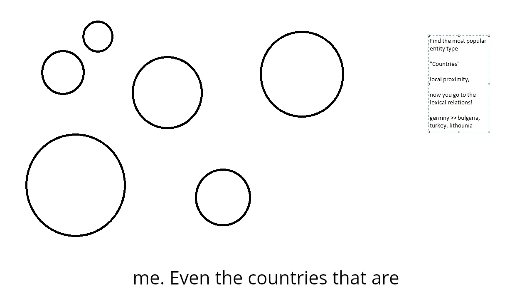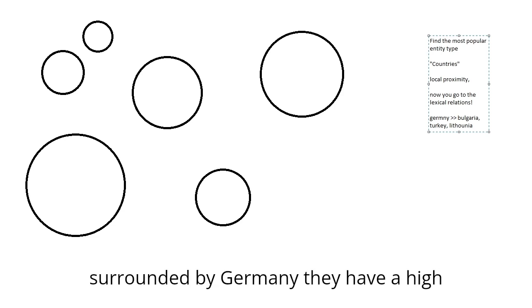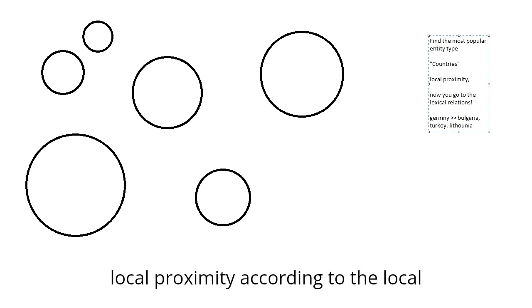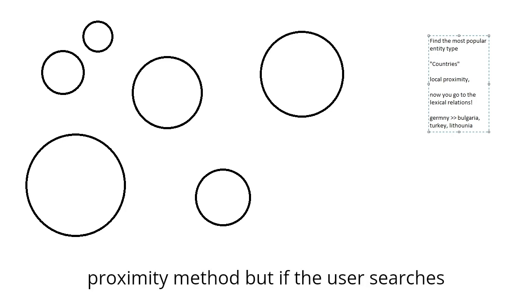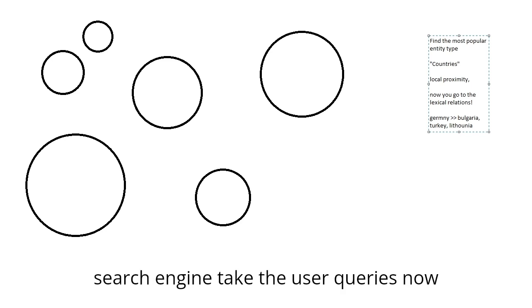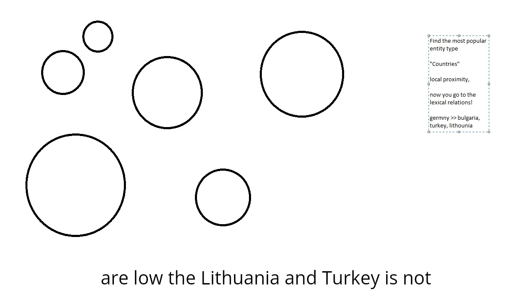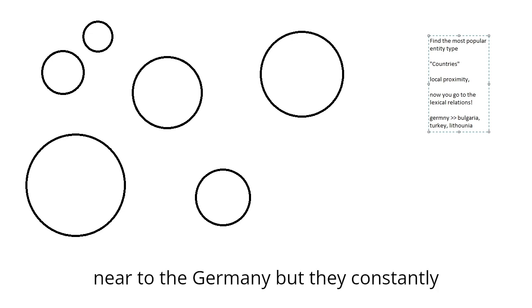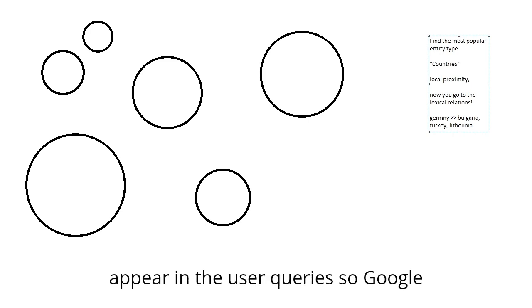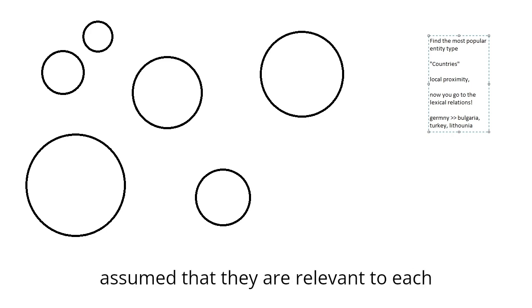What does that mean? Even the countries that are surrounded by Germany have a high local proximity according to the local proximity method. But the search engine takes the user queries. Now in this context, even if the local proximity is low, Lithuania and Turkey are not near Germany, but they constantly appear in the user queries. So Google assumed that they are relevant to each other.